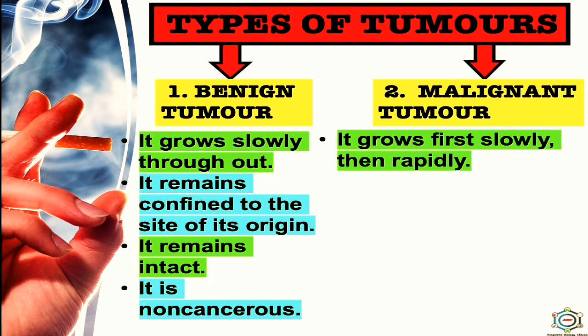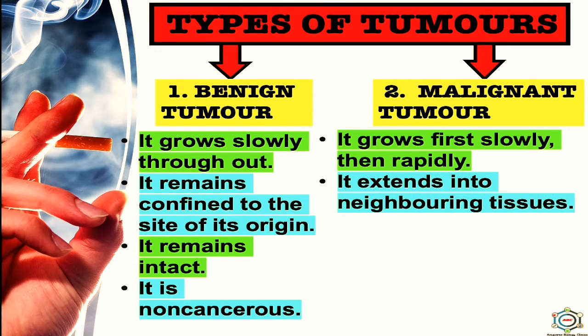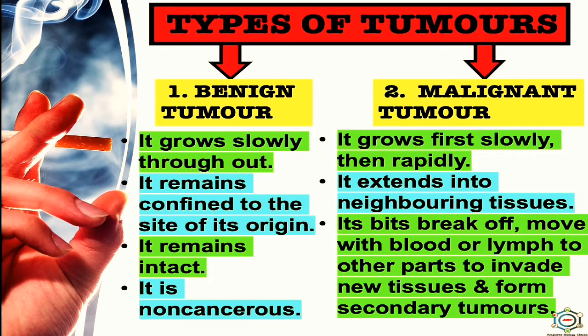While the malignant tumor grows first slowly, then rapidly. It extends into neighboring tissues. Its bits break off and move with the blood or lymph to other parts to invade new tissues and form secondary tumors.